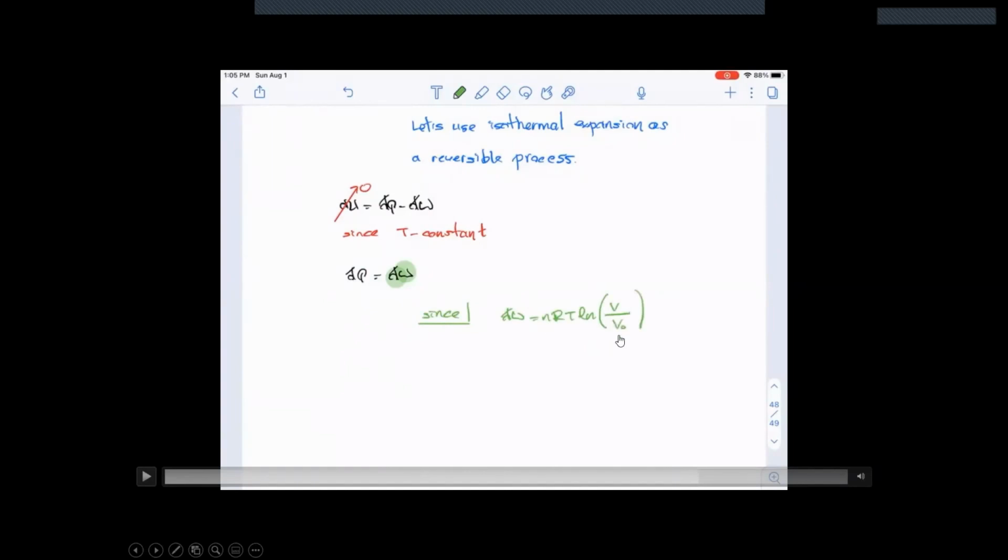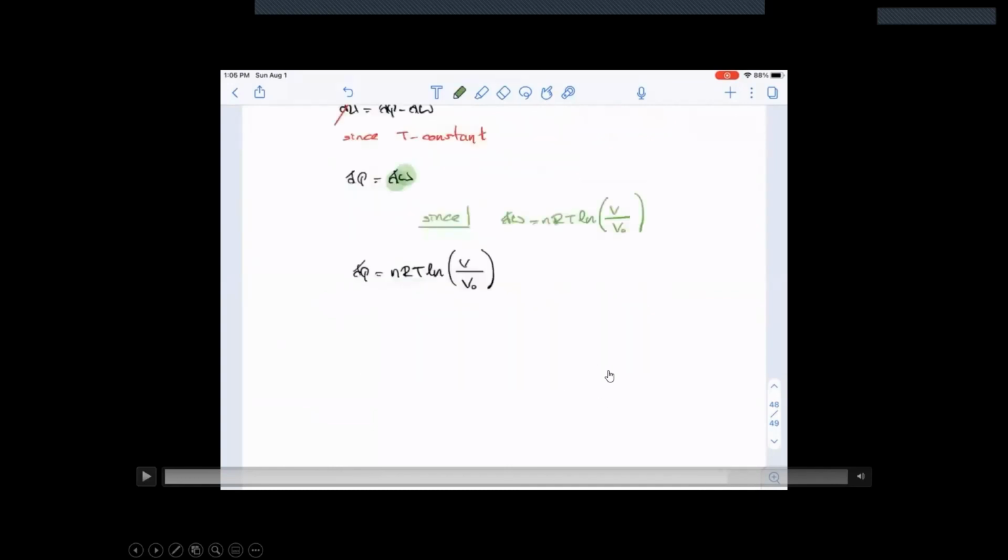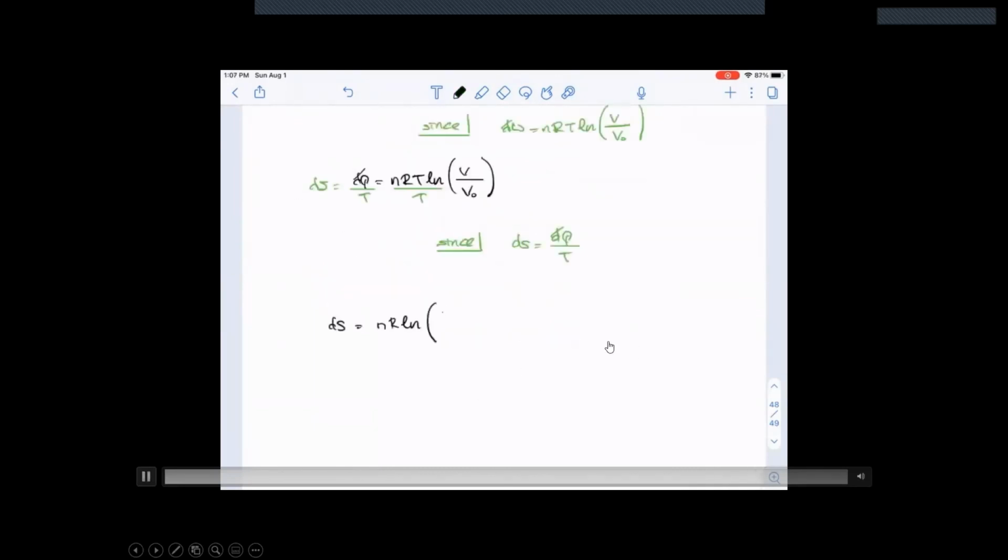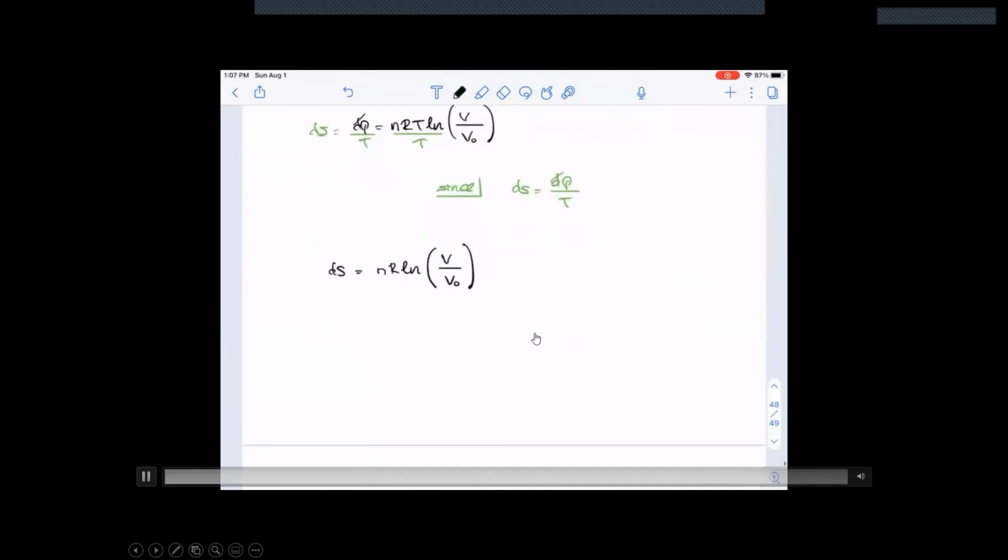So the volume is going to change at a constant temperature. The volume of gas is going to change. It's going to go from the size of the canister to whatever the size of the outside space is that it's going to occupy. This represents the amount of work done by the expanding gas into a different volume, which is going to be the same as the amount of change in heat that we're looking at. Now the transfer of heat during this process at this temperature is going to give us how much the entropy of the universe is going to change. And then we end up coming up with an expression.